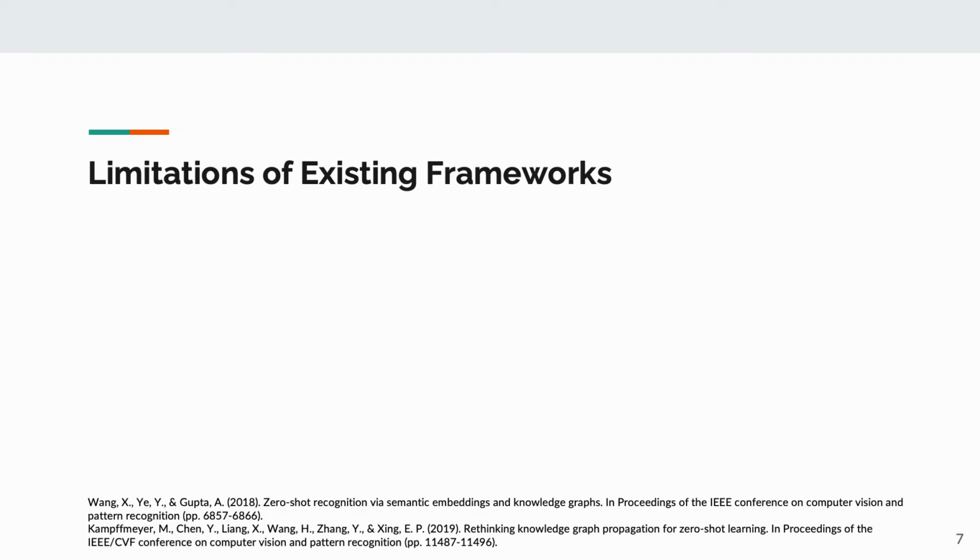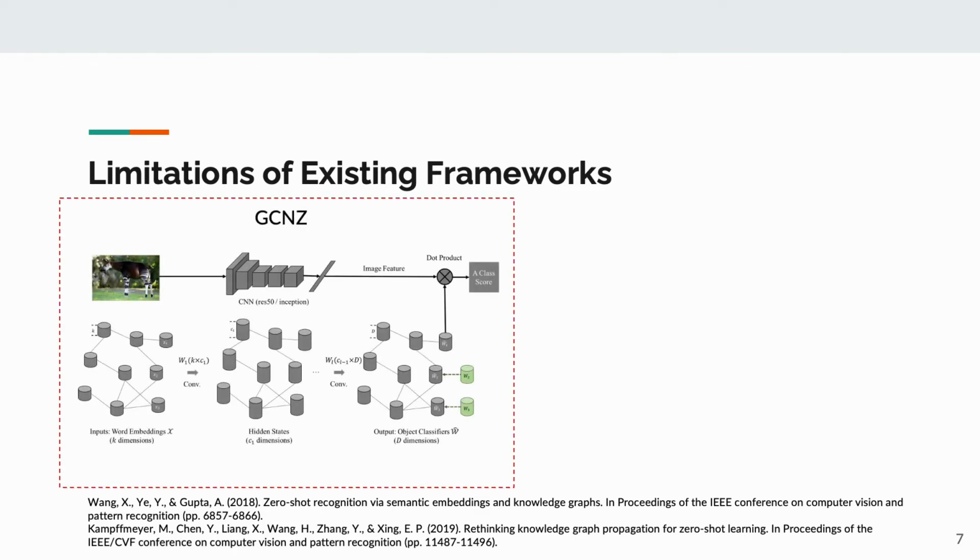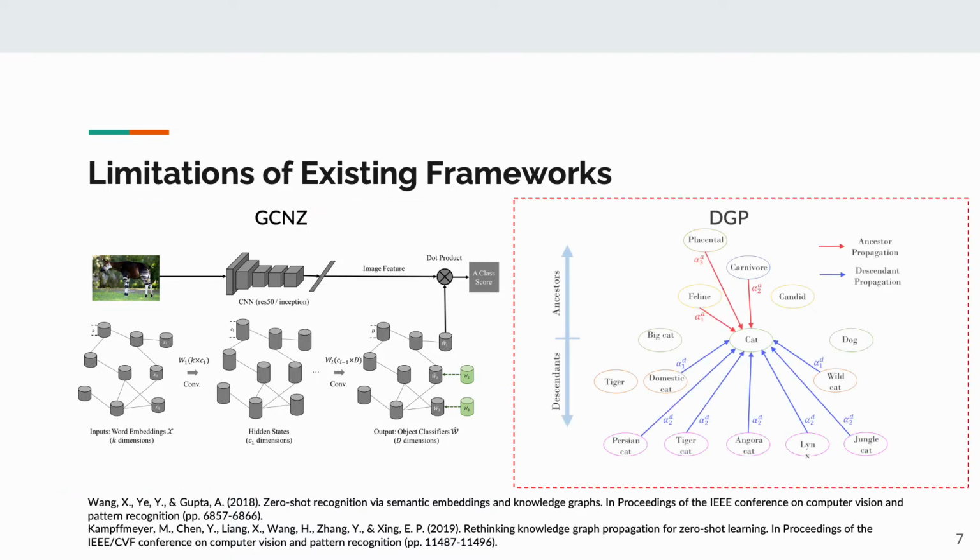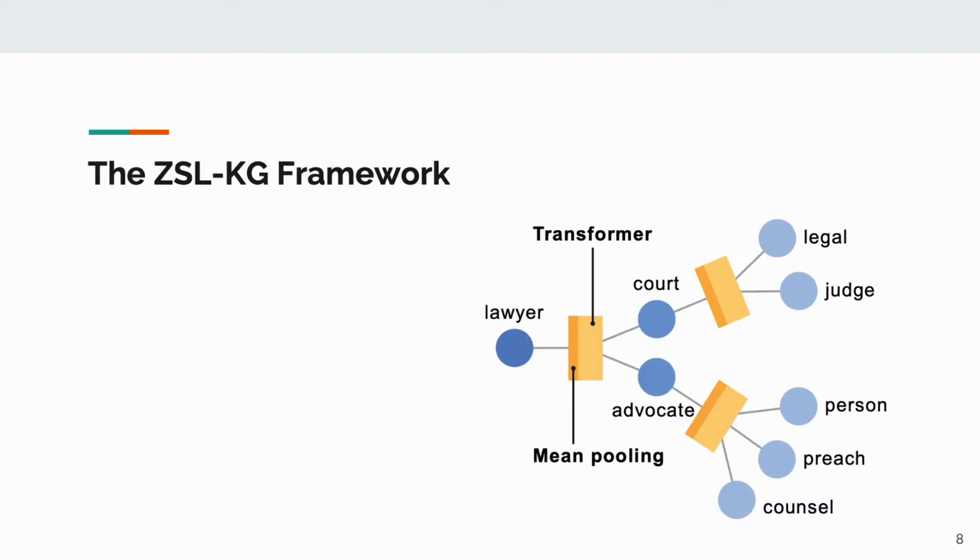Existing graph-based zero-shot learning frameworks have several limitations. GCNZ requires the entire graph structure during training. That is, GCNZ is not inductive. Since we know that common sense knowledge graphs are large, training a graph convolutional network on the entire graph can be prohibitively expensive. DGP requires a directed acyclic graph. In a common sense knowledge graph, we are not restricted to a directed acyclic graph structure.